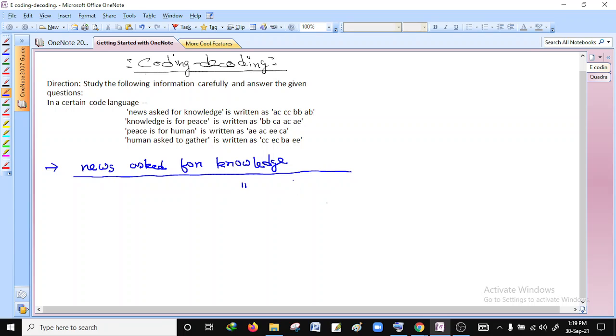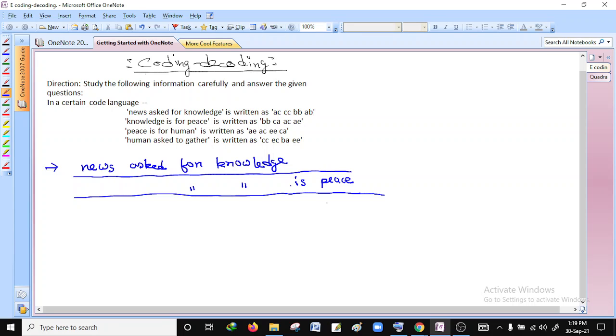Then the next word is, is here. Then what is the next one? That is for. Again you can see in the first sentence there is for, so again give this common sign. Okay, then what is the last word? That is peace. So here we will write peace. So this is the second sentence. So again you give a line. Why am I drawing the line? The line is drawn just to separate the sentences.